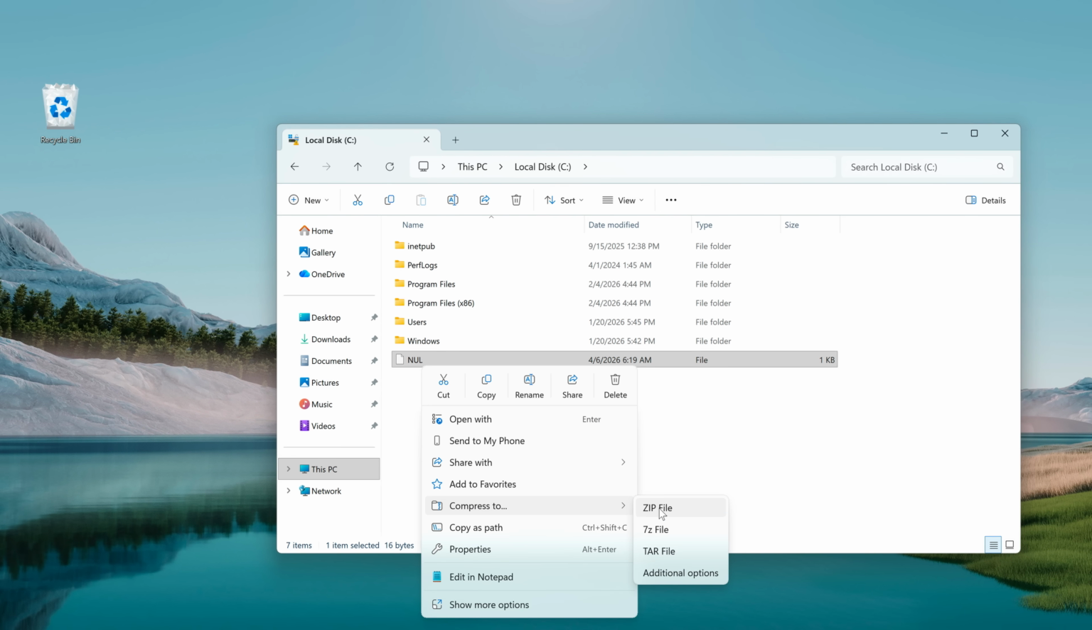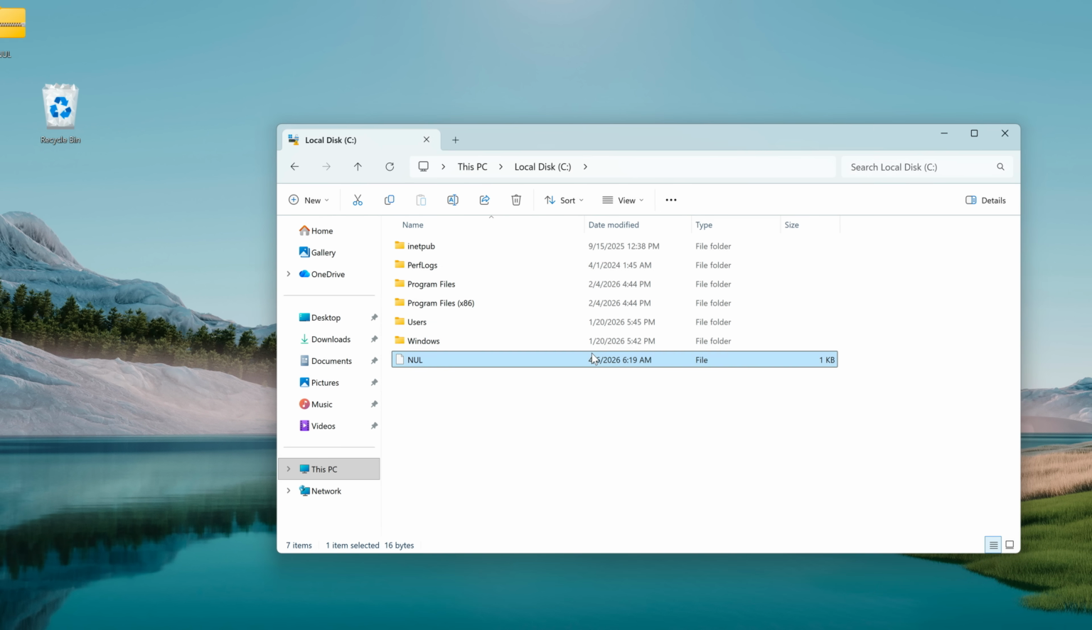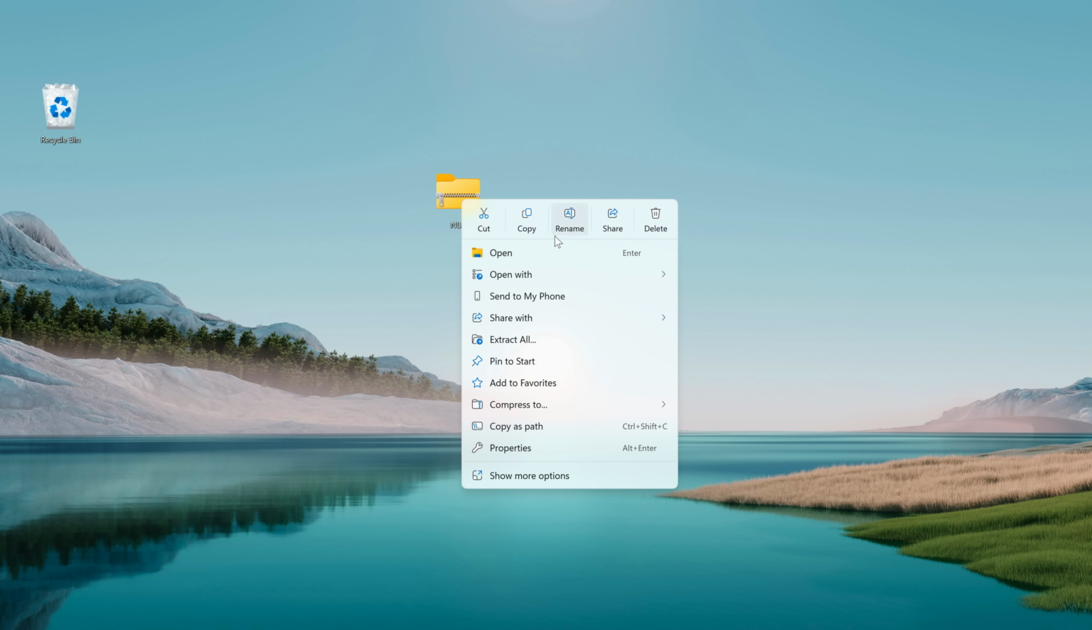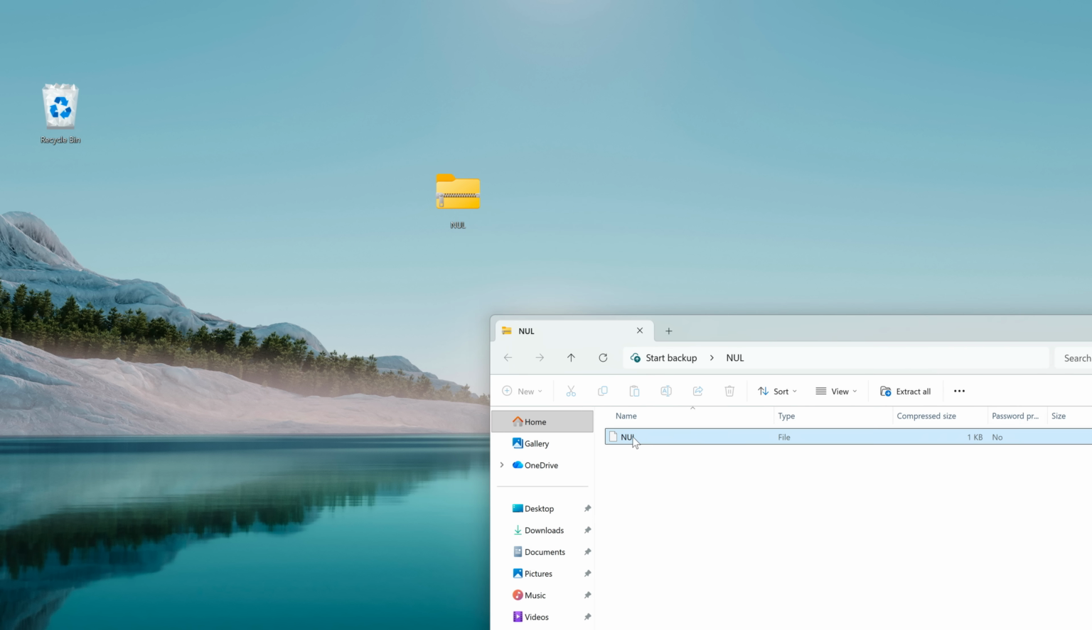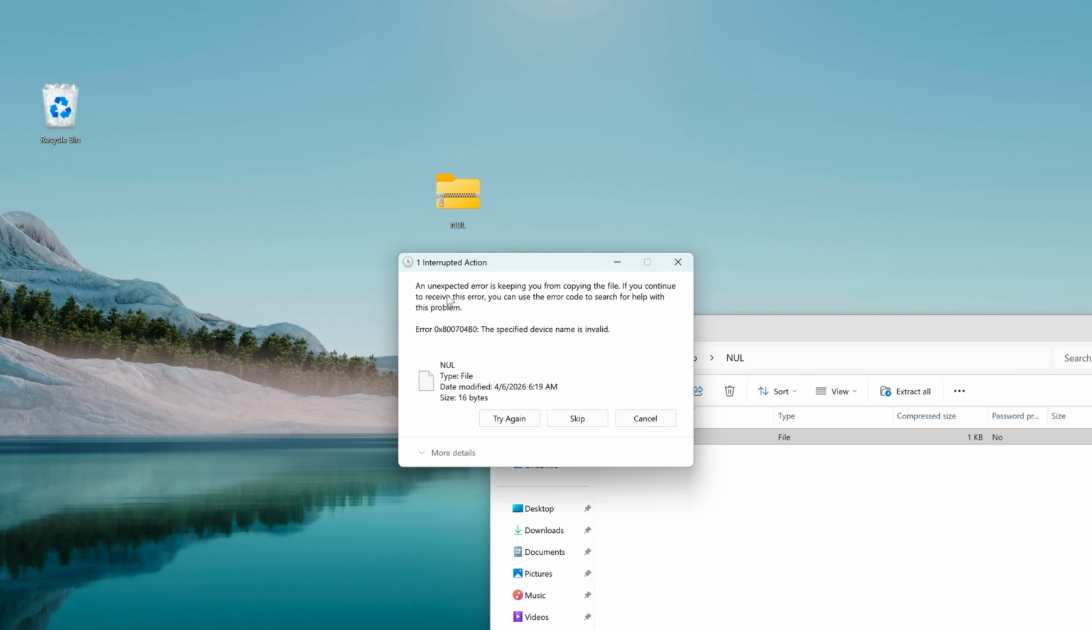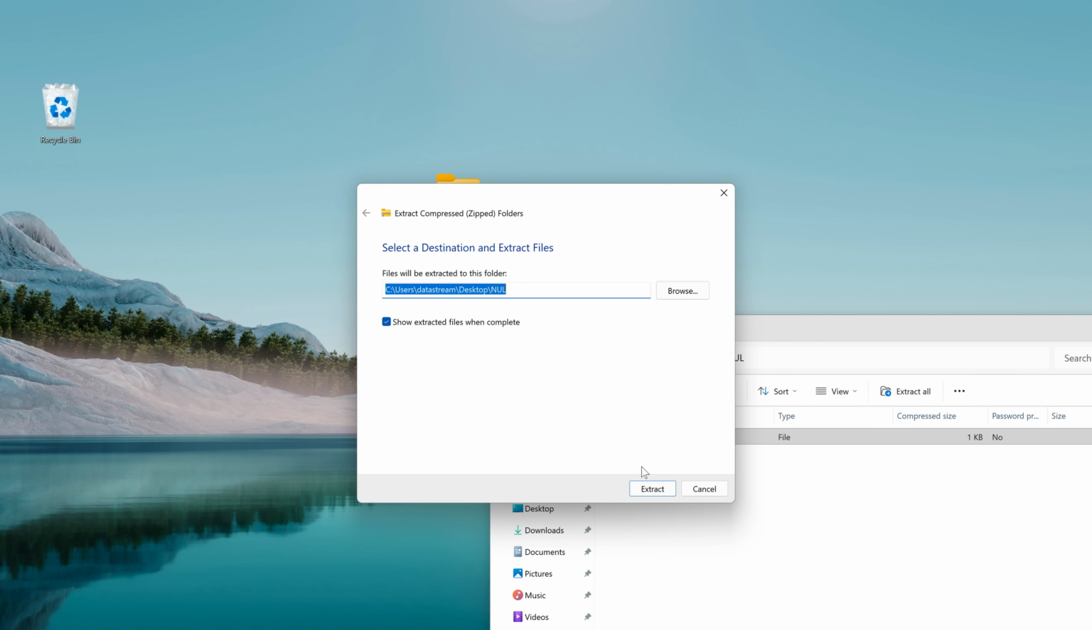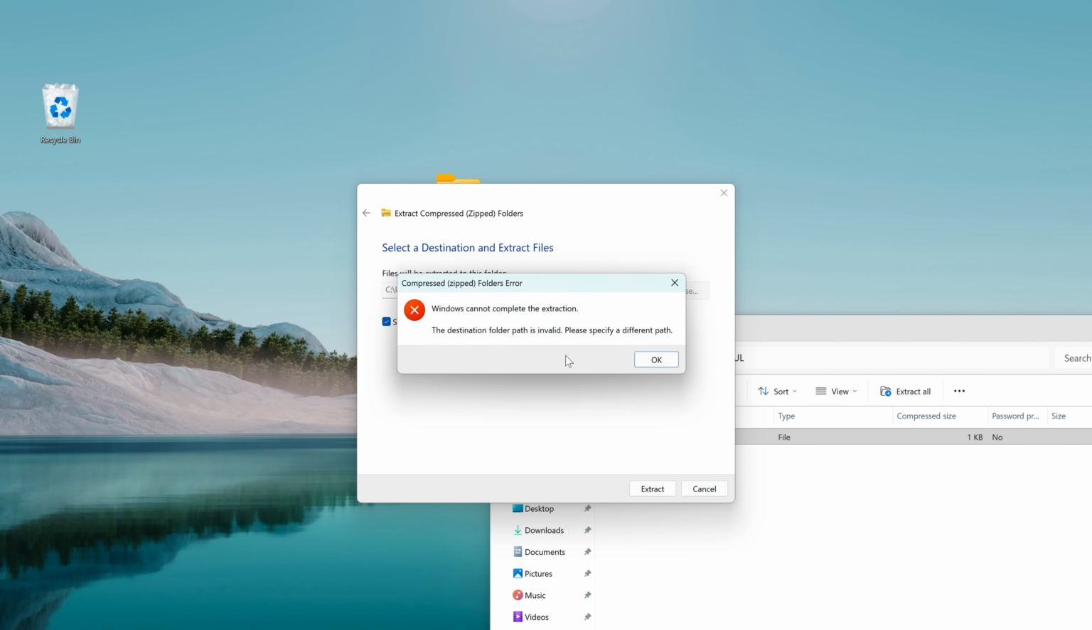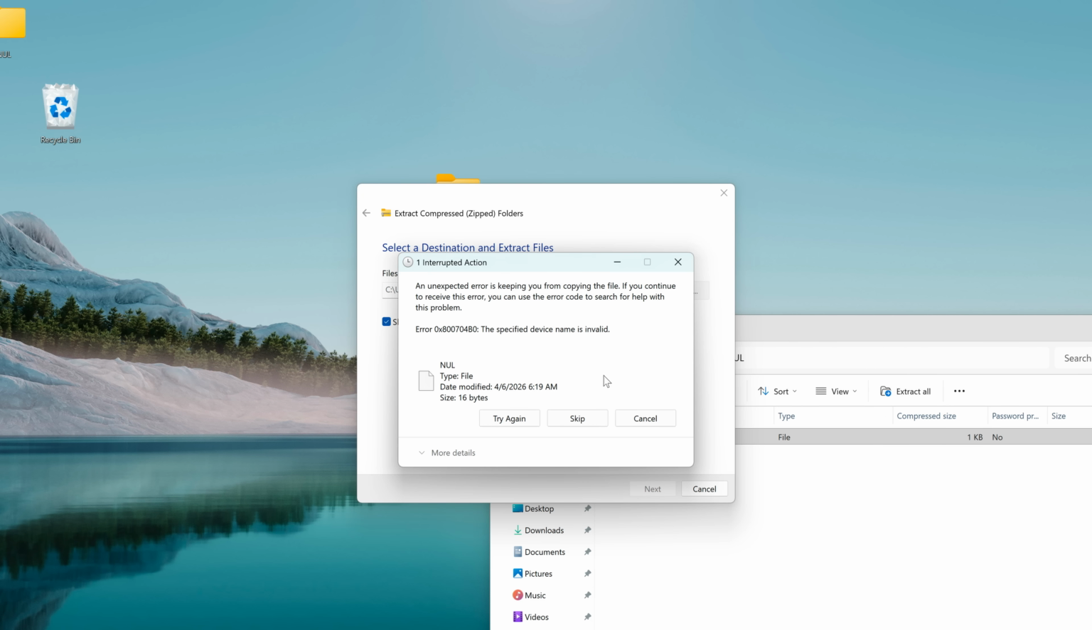Compress to, I think, zip files don't work, or do they? Oh, it does work. But let's see what happens when we decompress it. What if I now copy this file onto the desktop? The specified device name is invalid, it doesn't work. Extract all. Windows cannot complete the extraction. Wait. Oh yeah, now it works.